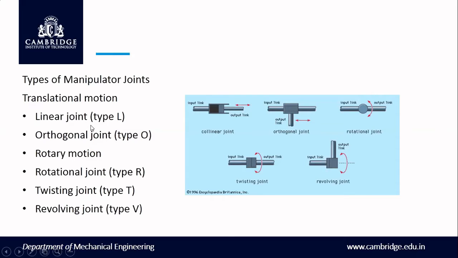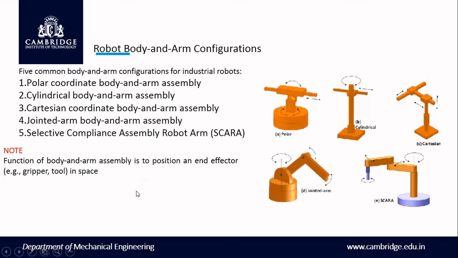Linear joint is very, very important. It is designated as type L, linear. Orthogonal joint is designated as O. Rotational joint is designated as R. Twisting joint is designated as T. Revolving joint is designated as V. This is very, very important for the next slide. Yes, you can see there are a number of things here. The polar code, I will explain here.